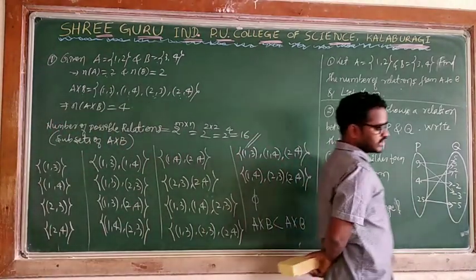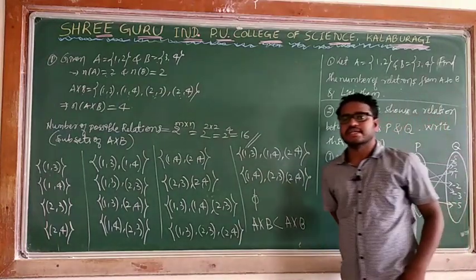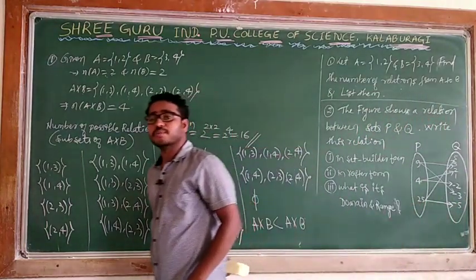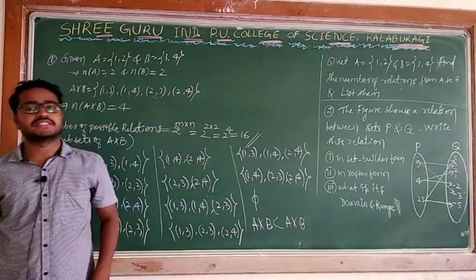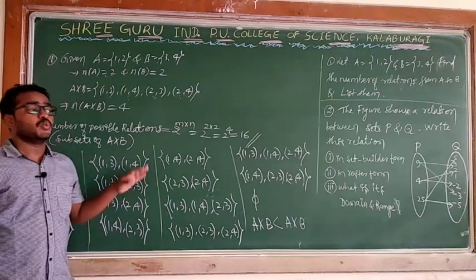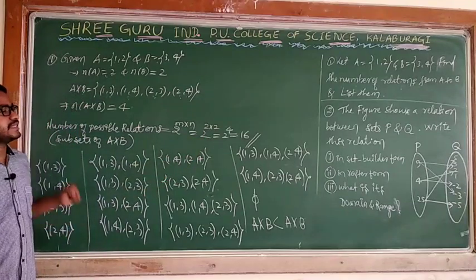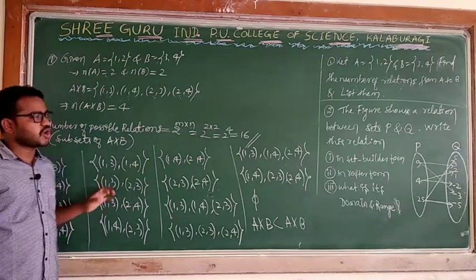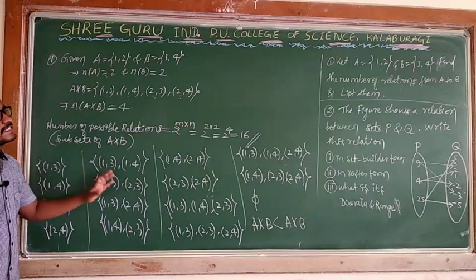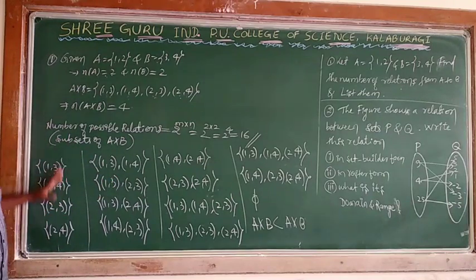According to this, if A has m elements and B has n elements, there are 2 to the power m into n possible subsets of the Cartesian product. Those subsets of the Cartesian product are the required relations. So how many relations are possible? 16 relations are possible. This is the first example.